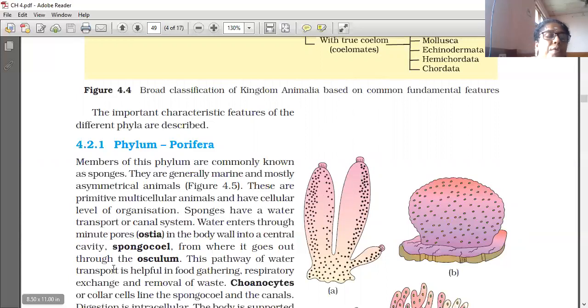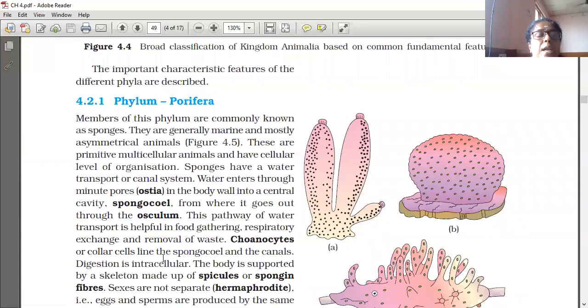This pathway of water transport is helpful in food gathering, respiratory exchange, and removal of waste. Choanocytes or collar cells line the spongocoel and the canals. Digestion is intracellular, meaning taking place inside the cell.